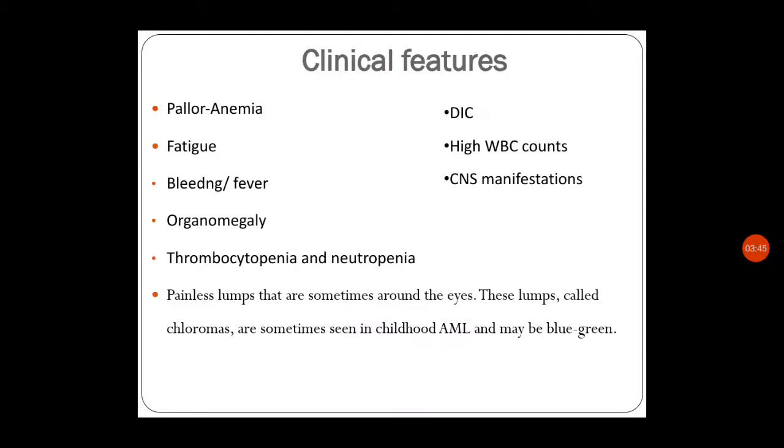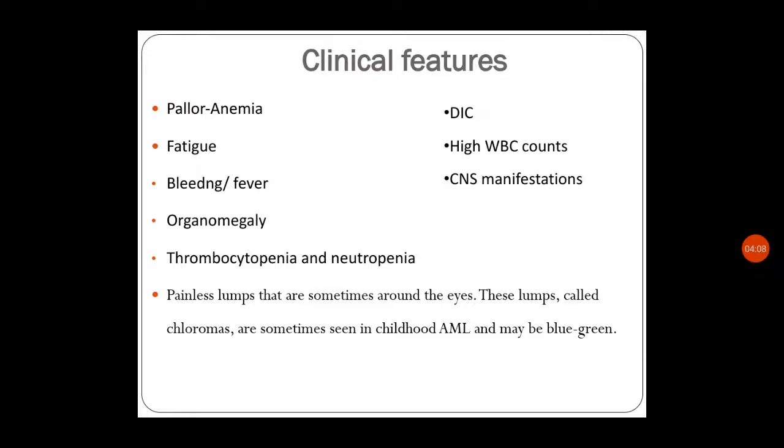Clinical features: pallor, anemia, fatigue, bleeding, fever, then organomegaly, thrombocytopenia and neutropenia, then disseminated intravascular coagulation, DIC. WBC counts will be high, especially immature cells. CNS manifestations also can be seen.